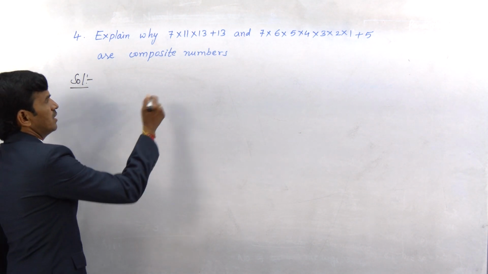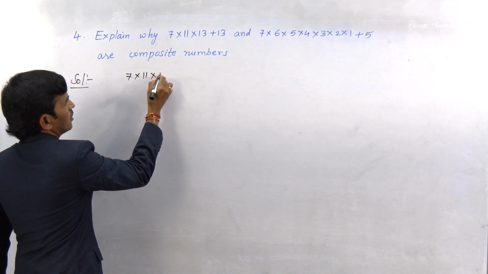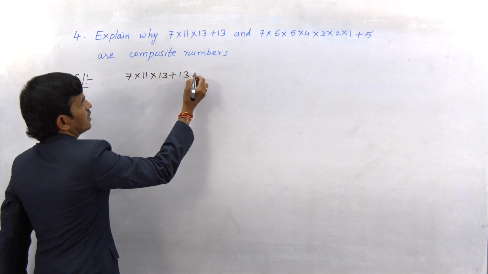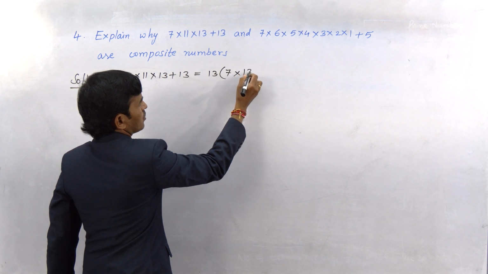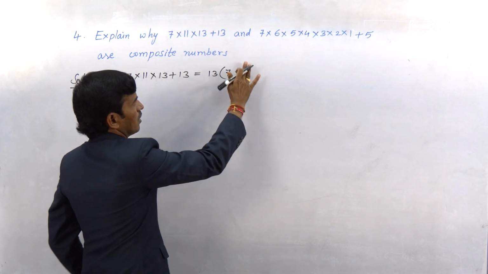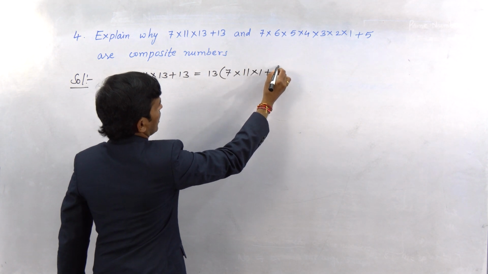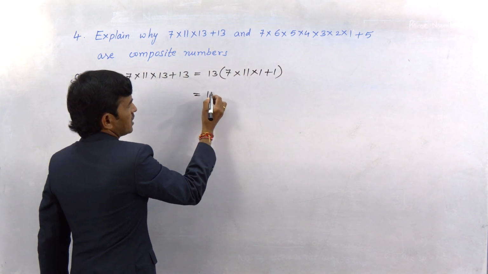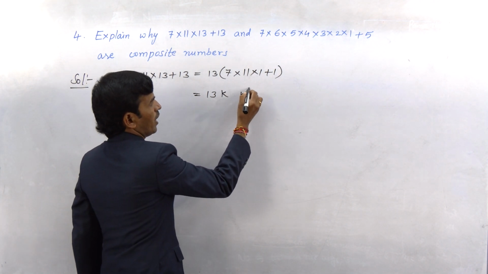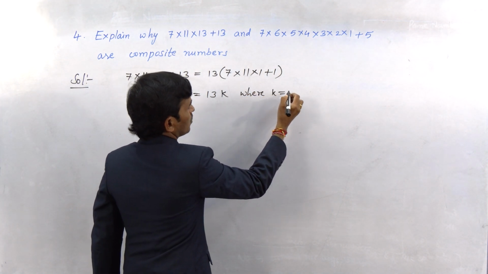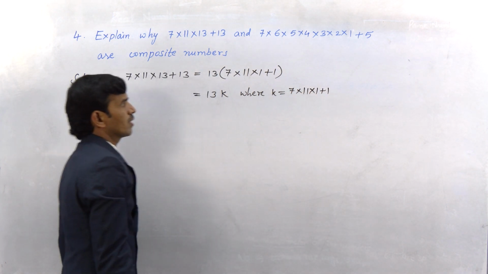So now let us see 7 into 11 into 13 plus 13. Let us take 13 common: 13 into (7 into 11 into 1 plus 1). So it can be written as 13 into some k, where k is equal to 7 into 11 into 1 plus 1.